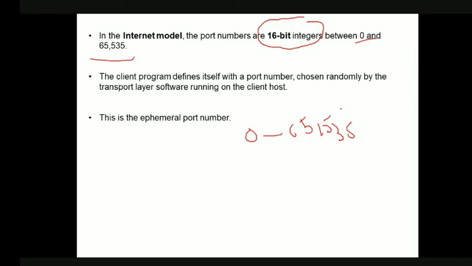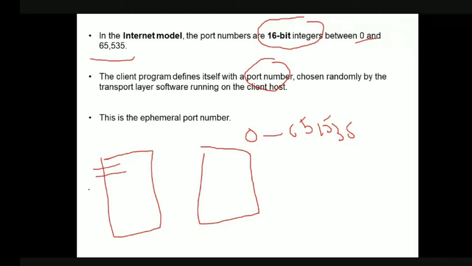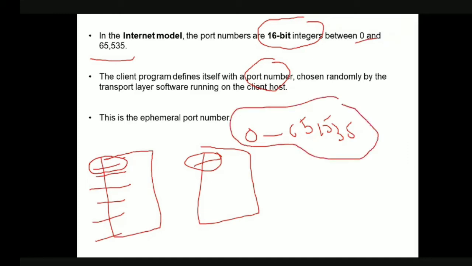Now what the client does is that the client identifies itself with a port number, and this port number is chosen randomly. Again, this is the client and this is the server. There are different types of processes, right? Let us say this process wants to communicate with this process in the server. In order to identify this process, we said it requires a number called the port number. So the port numbers are 0 to 65,535. From among these numbers, the client randomly picks a particular number as the port number of this particular process.